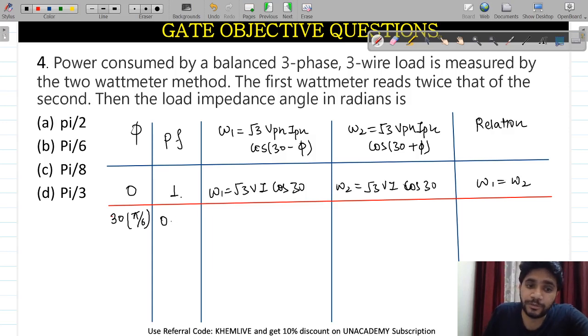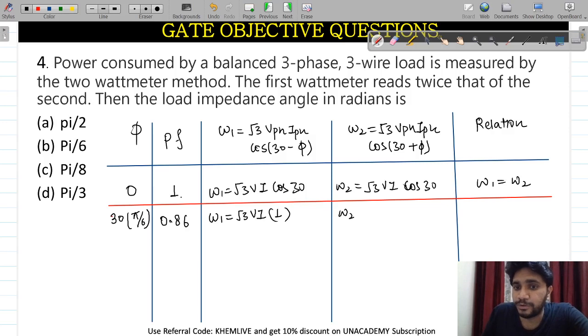Power factor will be 0.86. For this, W1 will be root 3 VI cos 0. What will be the value of cos of 0 degree? It will be 1 only.